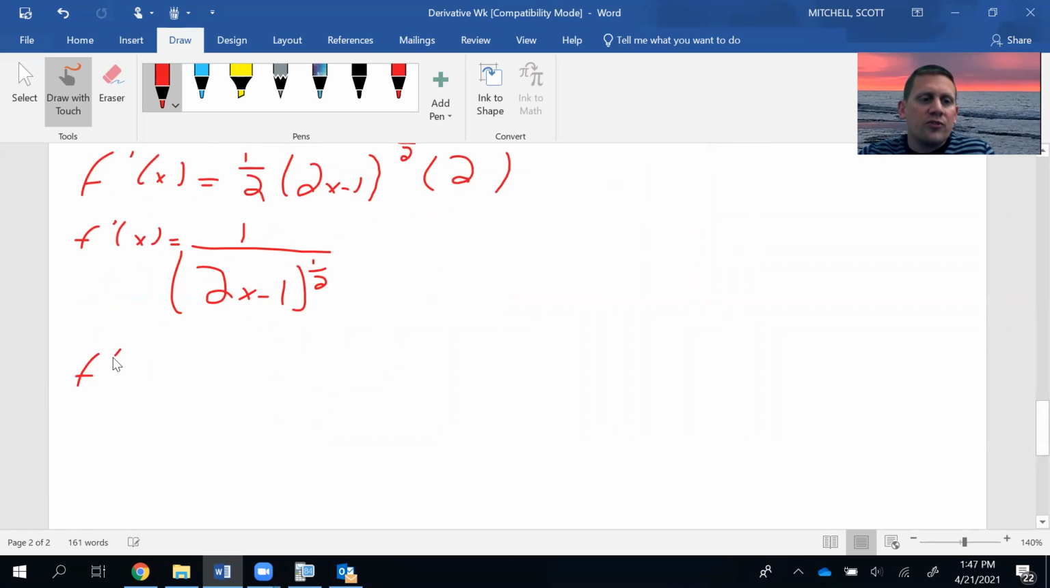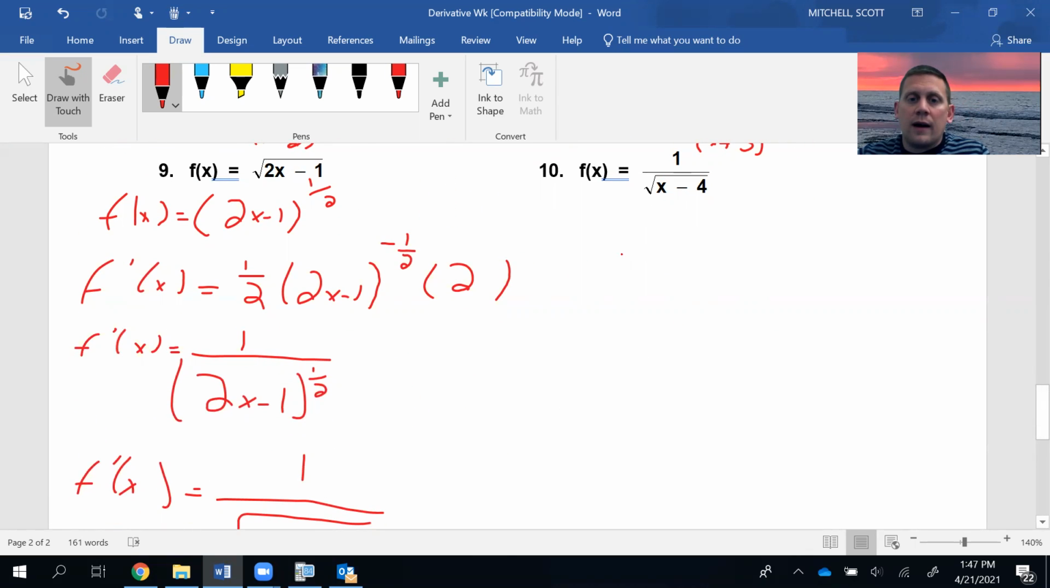Then I have one more step. What is a 1/2 power? Well, we talked about this a few minutes ago. A 1/2 power is a square root, or a square root is a 1/2 power. It just happens that it's now on the bottom. And so there's your f prime of x.